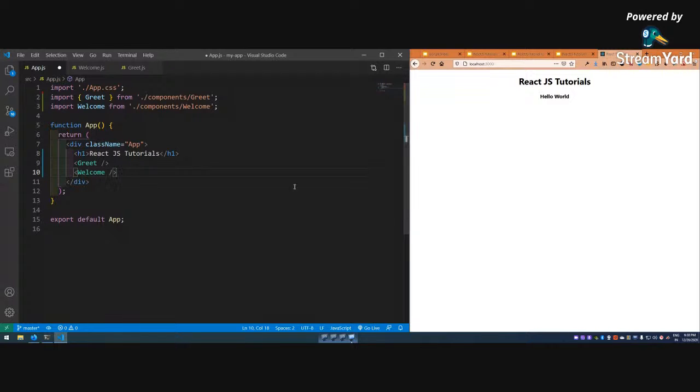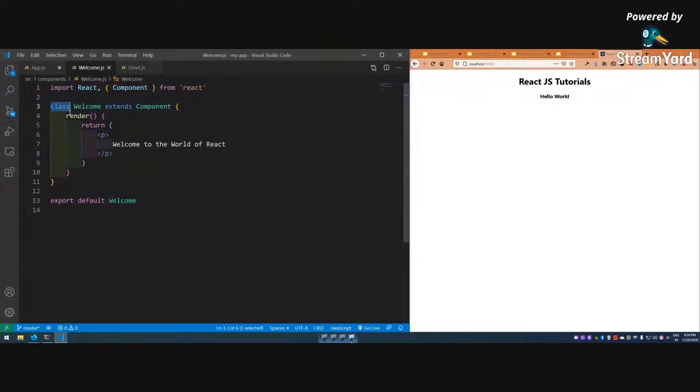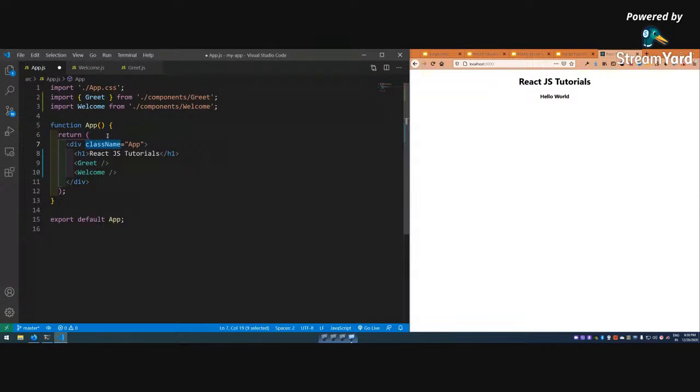And this is what is getting rendered, and this className is there. className is nothing but the class in your HTML, in which you have class and ID. We cannot use that inside a JavaScript file. Why? Because we already have a class here. So that's why the React people came out with the idea to change it to className.